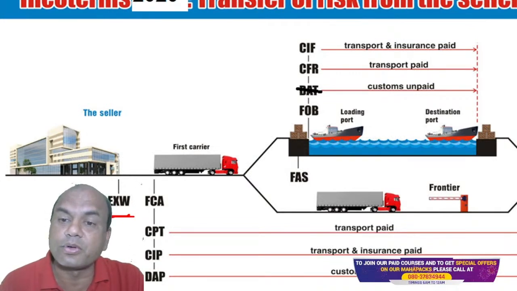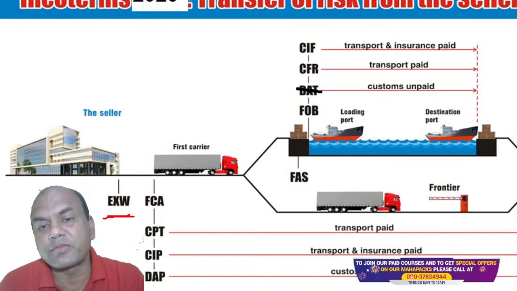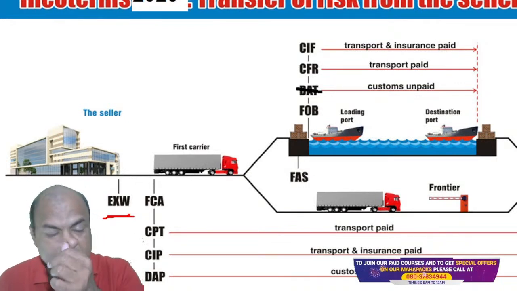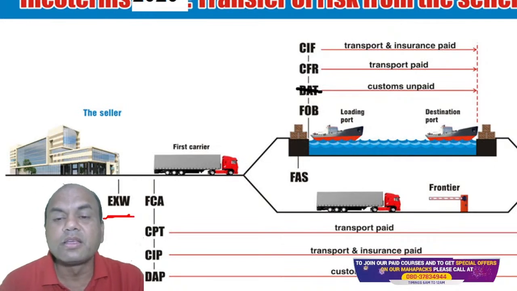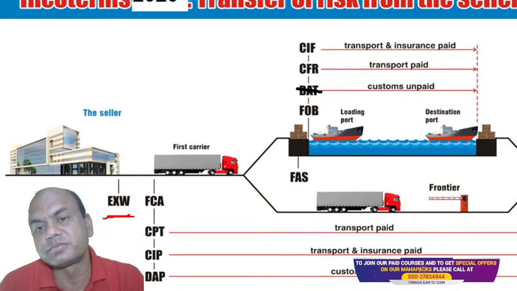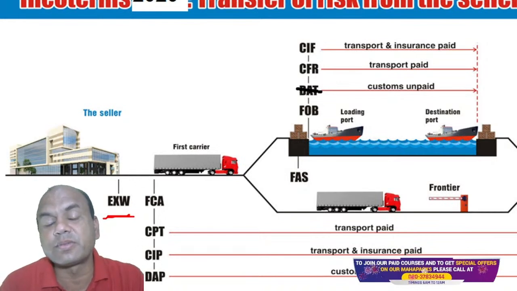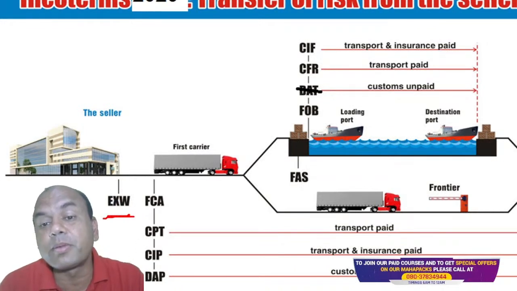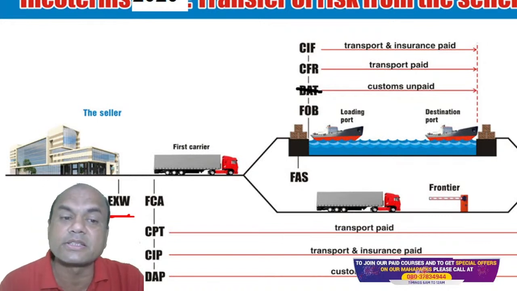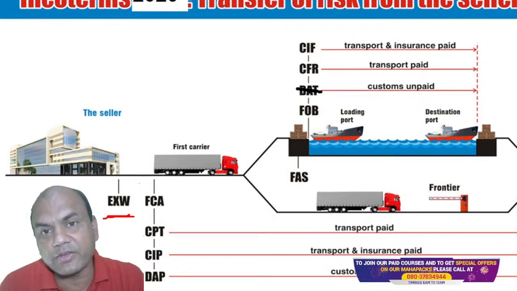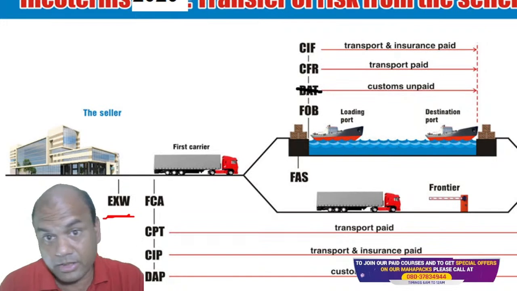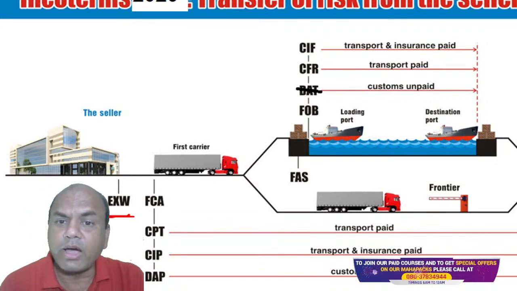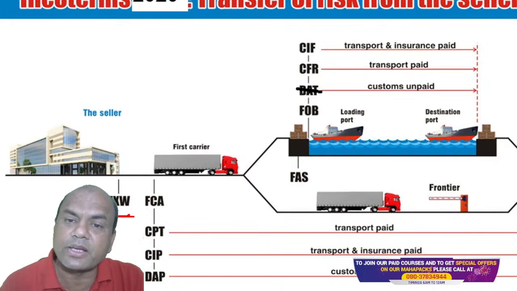The next one after that comes CIF, cost, insurance and freight. What does it mean? Here the seller will buy the ticket, and the next thing he or she will buy is insurance. If tomorrow this ship gets sunk, then the insurance company needs to pay. Who will pay the premium? The premium is paid by the seller. So in CIF, the premium and the transport cost are borne by the seller. Important, remember.